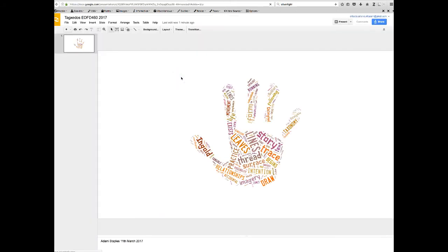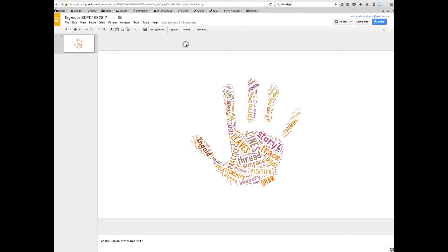And this will open up something that will look very familiar to many of us. It's really an online version of PowerPoint. And what we're going to do is add our Tagxedo image into that, so there's going to be one slide per image. This means that you'll need to create your own slide, because I haven't done that for you. So this is part of learning how to use Google Drive.